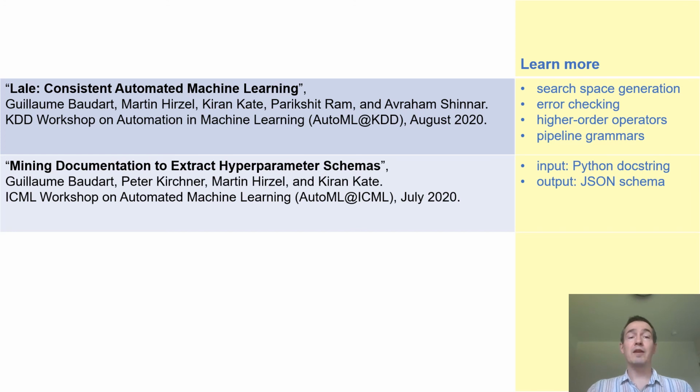The paper Mining Documentation to Extract Hyperparameter Schemas at the AutoML workshop at ICML shows how Lale comes up with schemas for individual operators. Lale has a standard library of currently 177 operators, each of which has a hyperparameter schema that can be used for AutoML, for documentation, and for error checking.